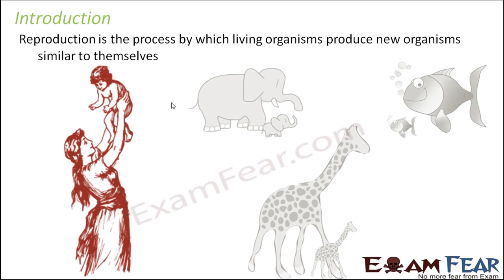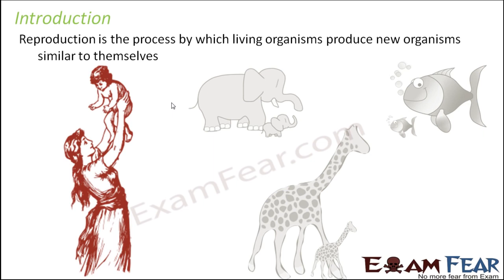Reproduction is not exclusive to human beings, it happens in all animals, whether giraffe, elephant, fishes, birds, insects, everywhere. But we are going to focus on how human reproduction occurs, because the basic concept of sexual reproduction remains the same everywhere: gametogenesis followed by gamete transfer, then fertilization, and then embryo development.